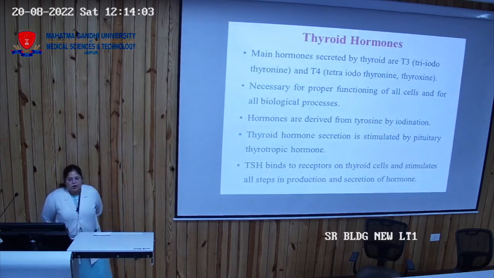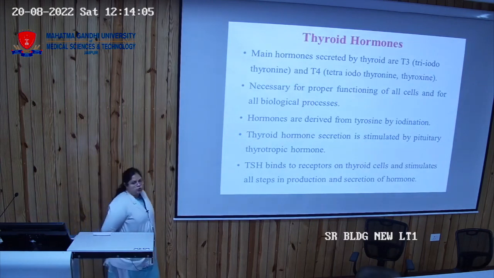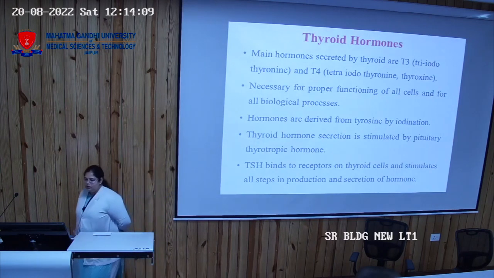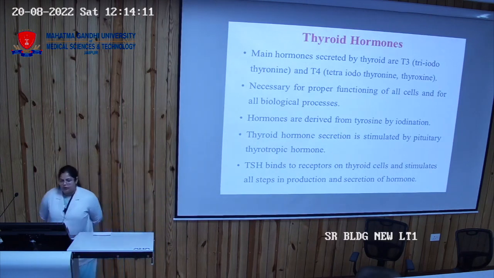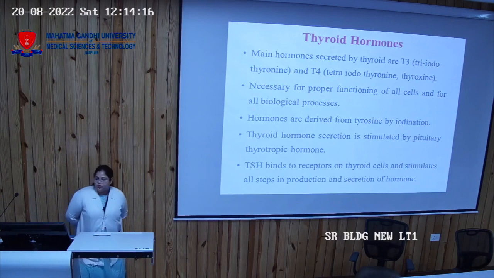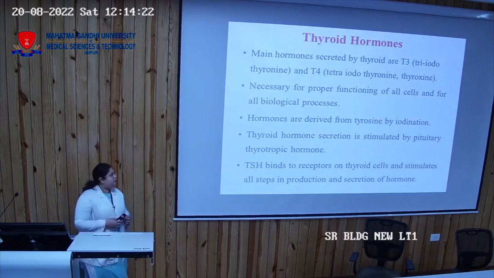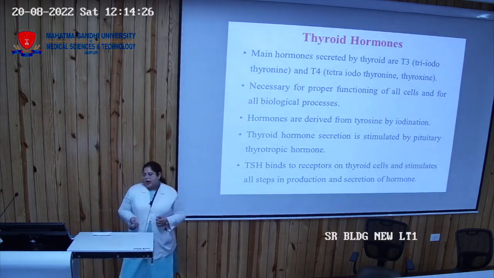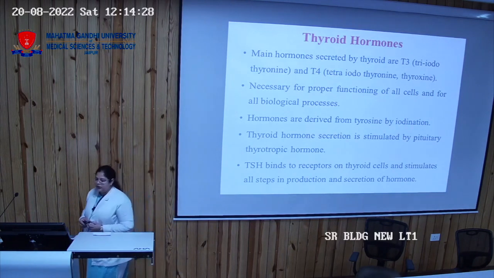The main hormones produced by the thyroid gland are T3, meaning triiodothyronine, and T4, also known as thyroxine or tetraiodothyronine. They are necessary for general function and biological processes. These hormones are derived from tyrosine, which is an amino acid, through iodination.